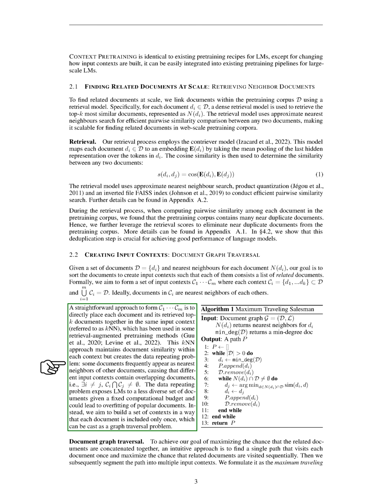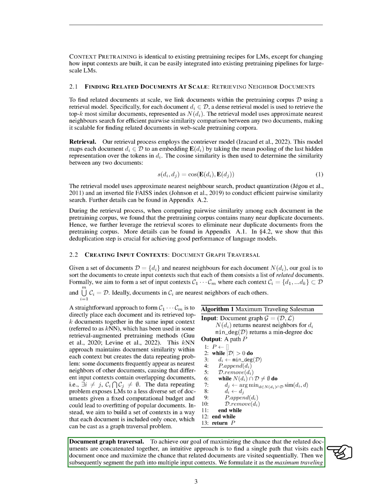This can be viewed as a graph traversal problem. We represent each document as a node in a graph and use document similarity as the weight of the edges connecting the nodes. Our goal is to find a path that visits each document once and maximizes the chance that related documents are visited sequentially.